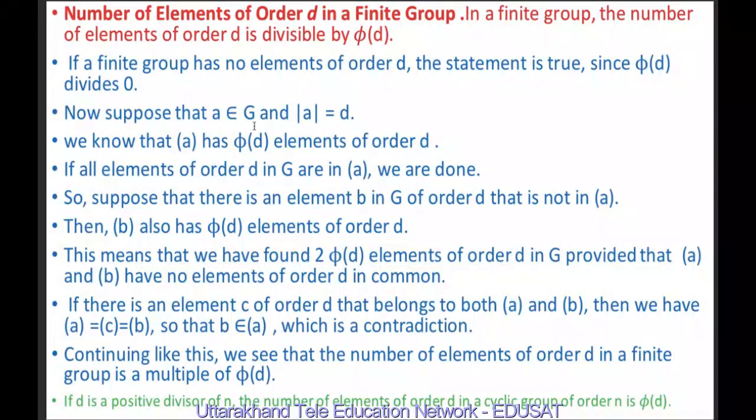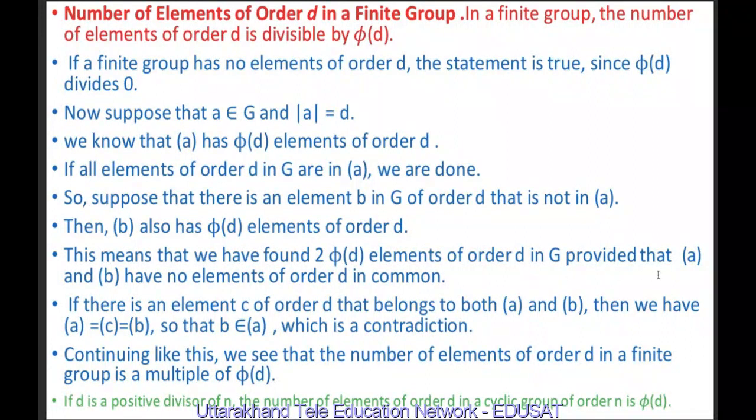Now suppose a belongs to G and the order of a is d. We know that the cyclic group generated by a has phi(d) elements of order d. If all the elements of order d in G are in the cyclic group generated by a, then we are done. We have proved the result. Suppose that there is an element b in G of order d that is not in the cyclic group generated by a. It means the cyclic group generated by b also has phi(d) elements of order d. It means we have found two sets of phi(d) elements of order d.